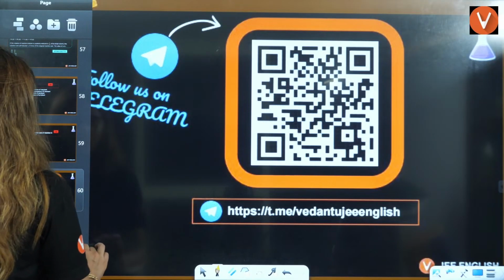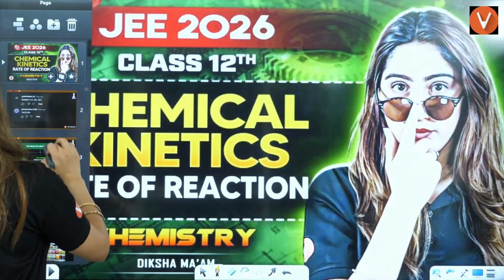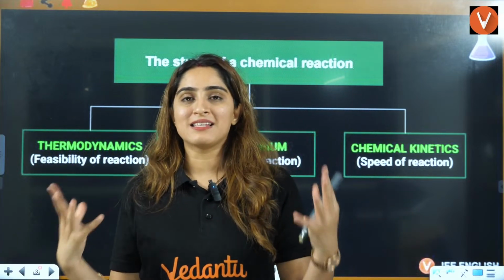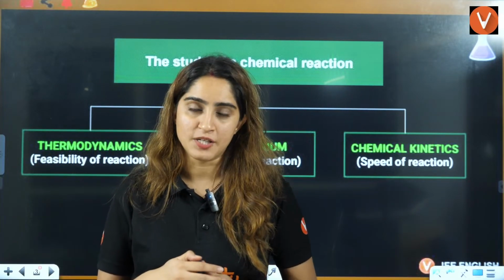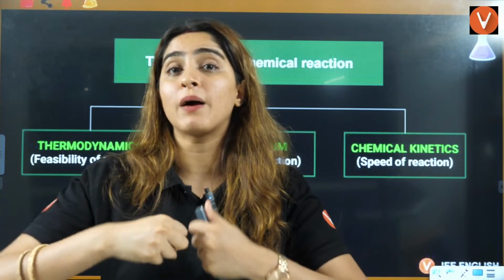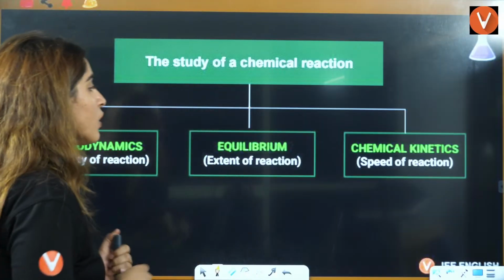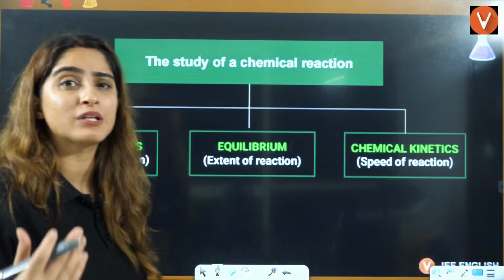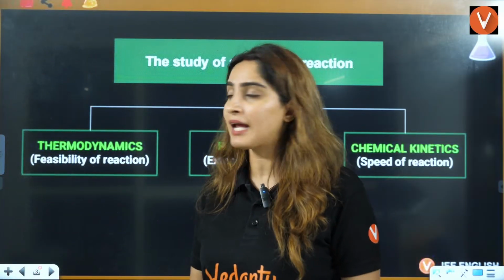Now let's start the session with what exactly a chemical reaction is. In a chemical reaction, two reactants take part and they form the products. Now, we have physical chemistry chapters dealing with reactions only.